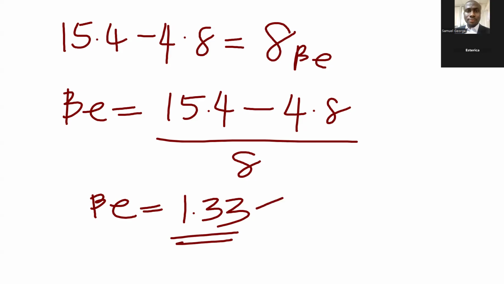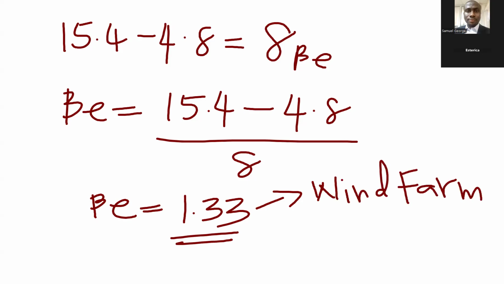So this represents the beta equity of wind farm. Remember, Sanwo-Olu Co is only doing wind farm. So now, since Sanwo-Olu Co is only doing wind farm, from here we are going to ungear this beta equity that Sanwo-Olu Co has, so that we can get the beta asset of wind farm. Next step, we now say ungear.